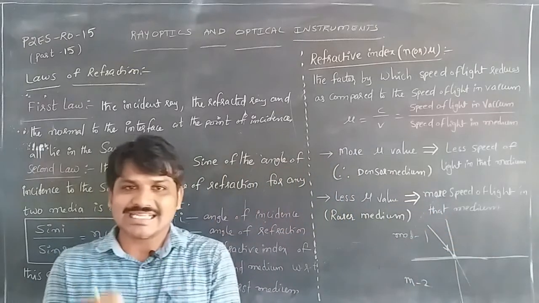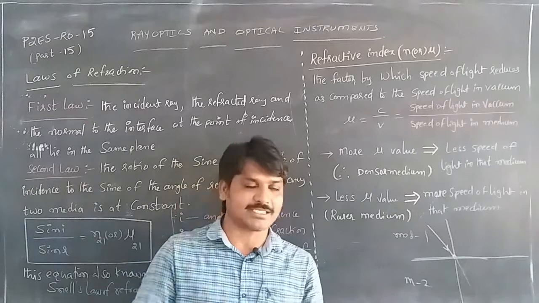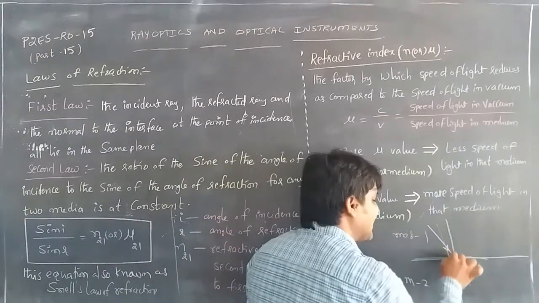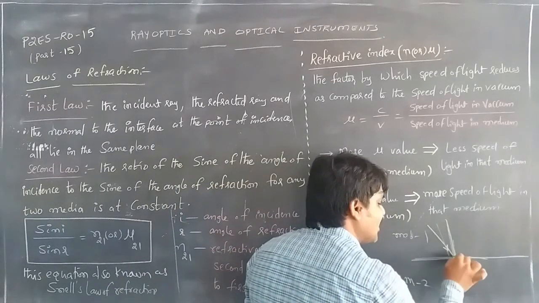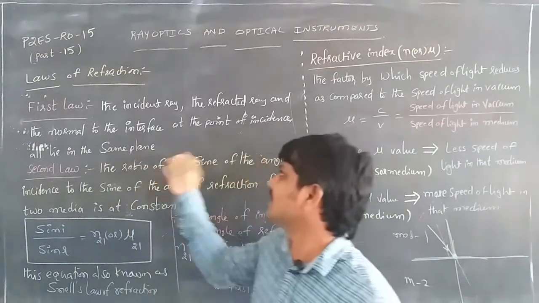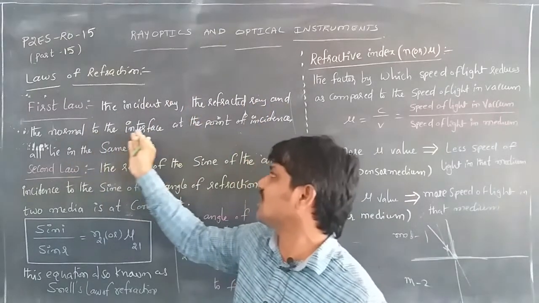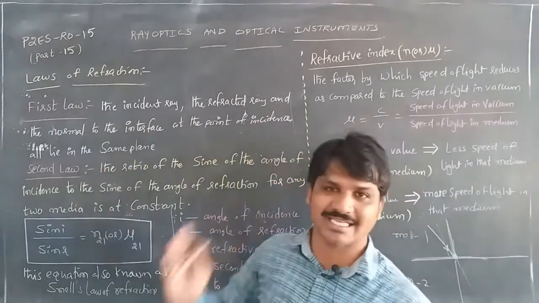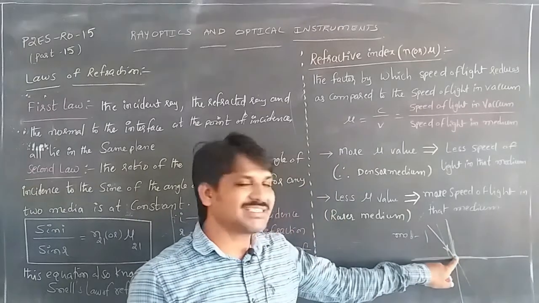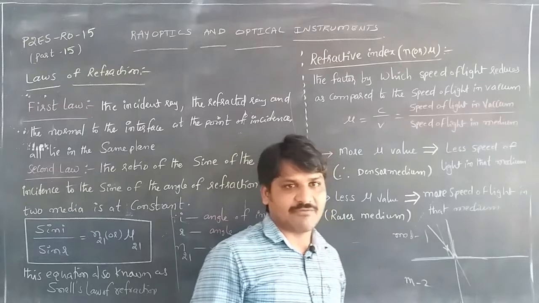Means the incident ray, the refracted ray and the normal to the interface lie in the same plane. This is the interface, and this is the normal at the point of incidence. The incident ray, refracted ray and the normal to the interface at the point of incidence lie in the same plane. That is the first law of refraction.